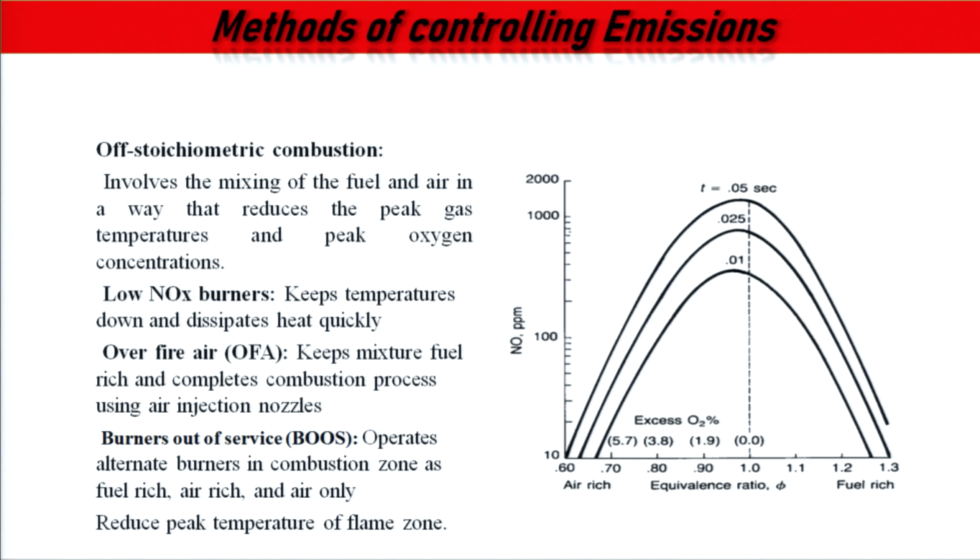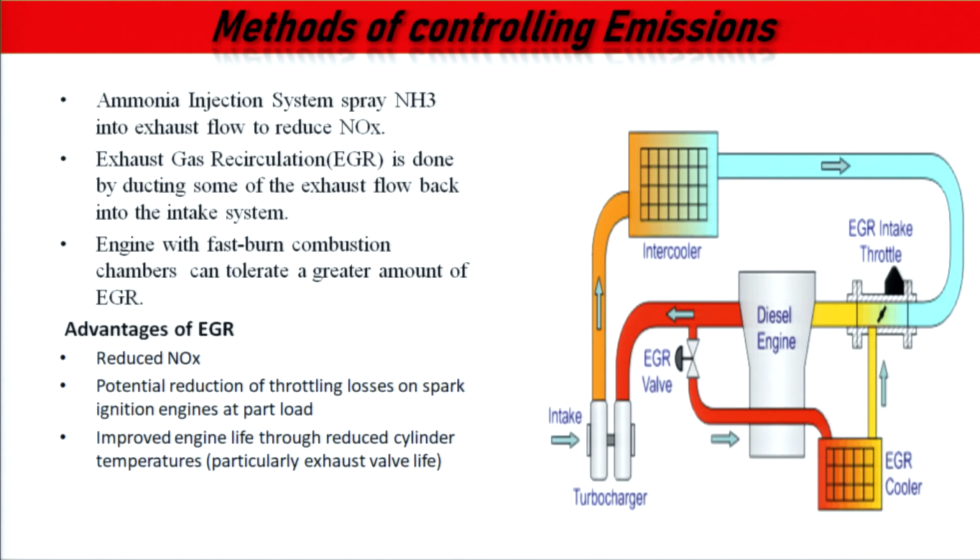This diagram is for the open type of flame generation, just like in gas stoves. So, we can replace the burners, we can replace all these things, but the aim is to reduce the peak temperature. If the peak temperature is reduced, NOx emissions will be reduced. This is the diagram for one of the techniques used to control NOx. We have discussed how NOx is generated and what photochemical smoke is, but its control is necessary.